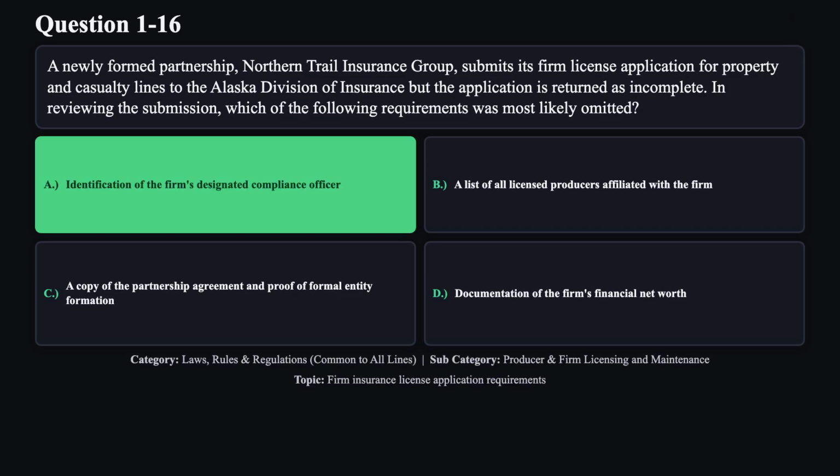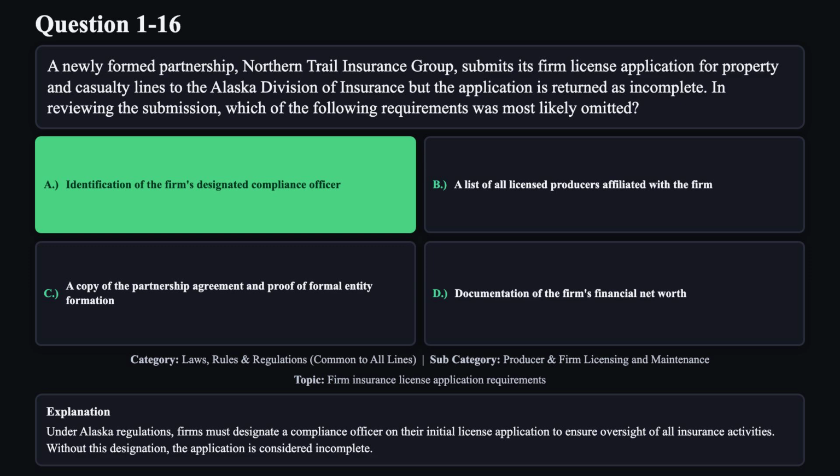The correct answer is A. Under Alaska regulations, firms must designate a compliance officer on their initial license application to ensure oversight of all insurance activities. Without this designation, the application is considered incomplete.